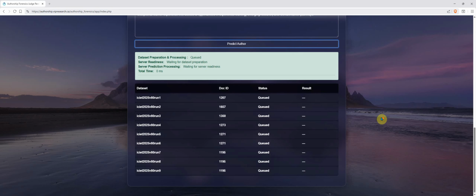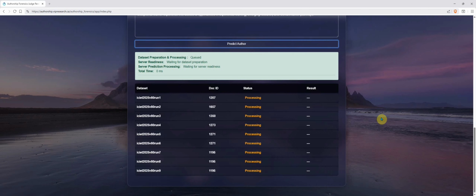So when we start to predict, it's still the same 9 judges, and we all know that each of the judges may spend like 7 to 10 seconds to read everything. Which means we may also see a very similar dataset preparation and processing time, which was 1 minute and 51 seconds earlier. So let's see what we will have this time.